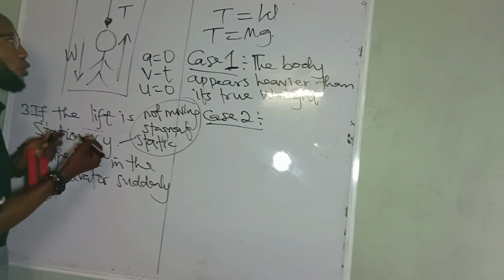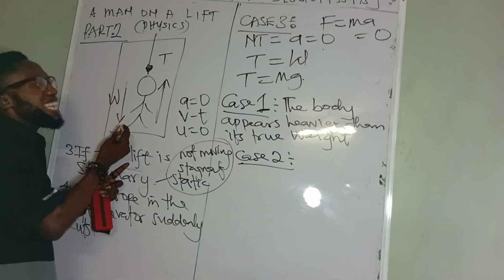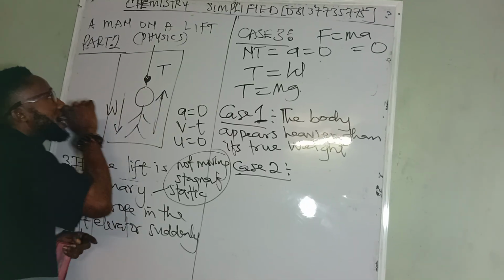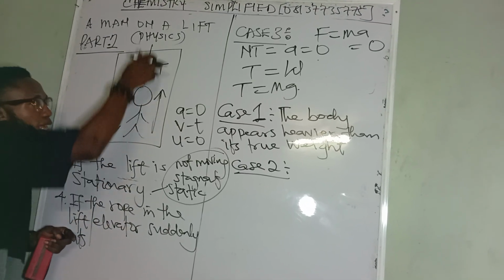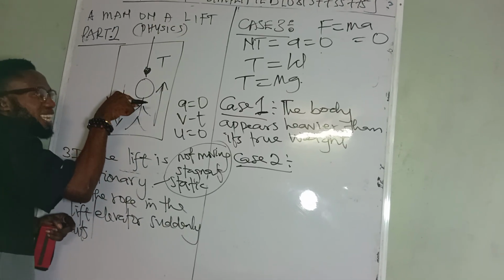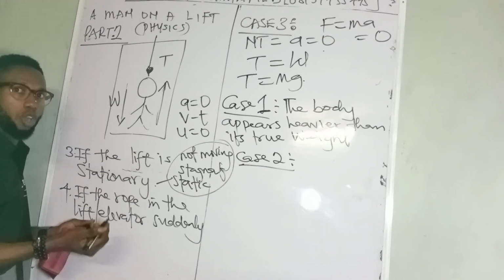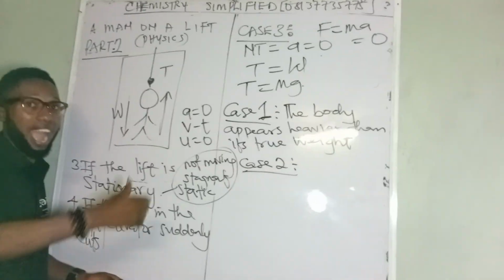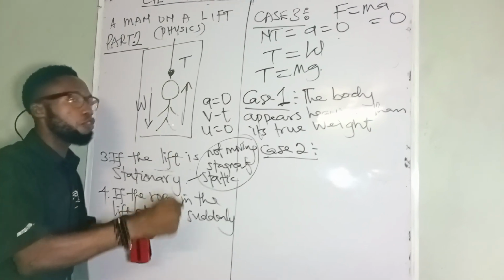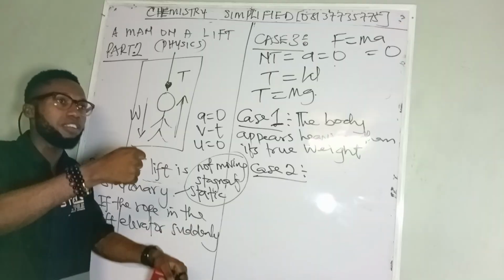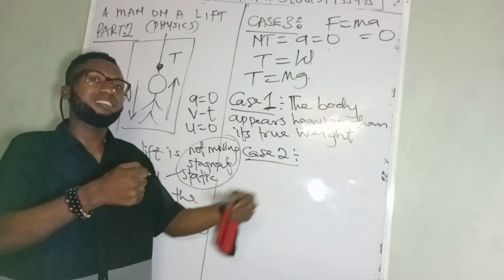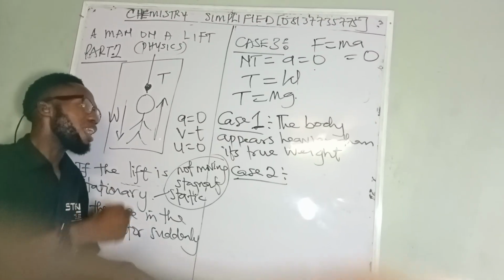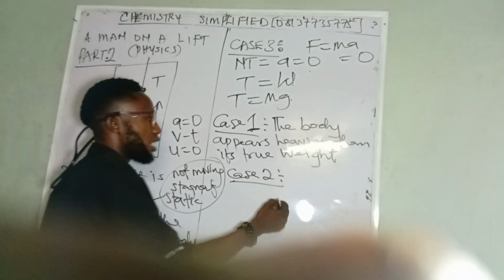And at that moment we explain that the tension is heavier or greater than the weight of the body. So far the lift can move upward, it means that the body appears to be lighter. Do you understand? Don't forget the example I gave, a bucket full of water and you use a handkerchief to carry the bucket. If you can move it upward, it will look as if there is no water in that bucket. So the body will appear lighter than its true weight.